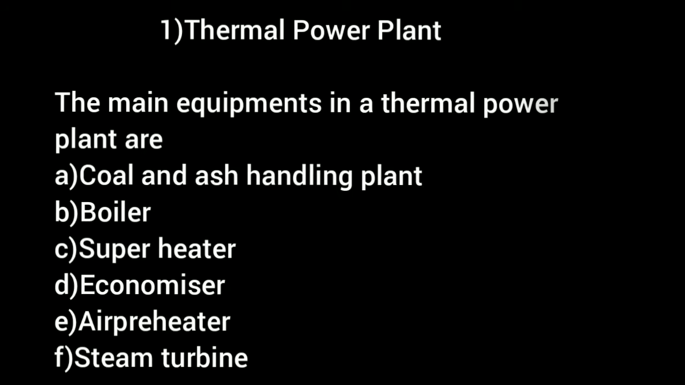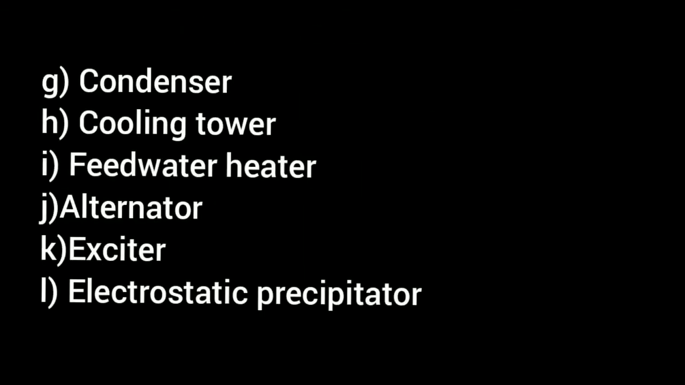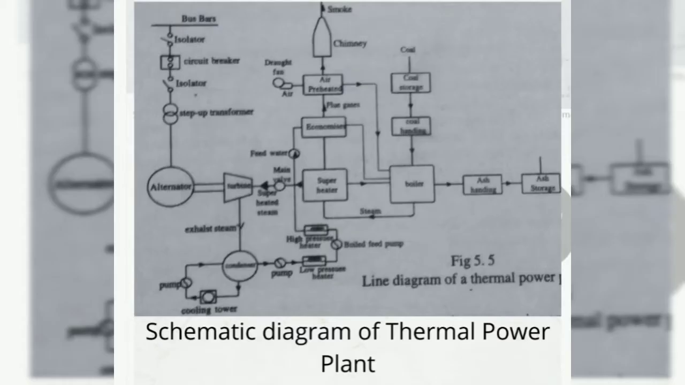So let's discuss the thermal power plant in detail. The heat energy of coal combustion is converted into electrical energy in thermal power plants. The main equipments in a thermal power plant are coal and ash handling plant, boiler, superheater, economizer, air preheater, steam turbine, condenser, cooling towers, feed water heater, alternator, exciter, electrostatic precipitator. Let's discuss the internal process happening in a thermal power plant.